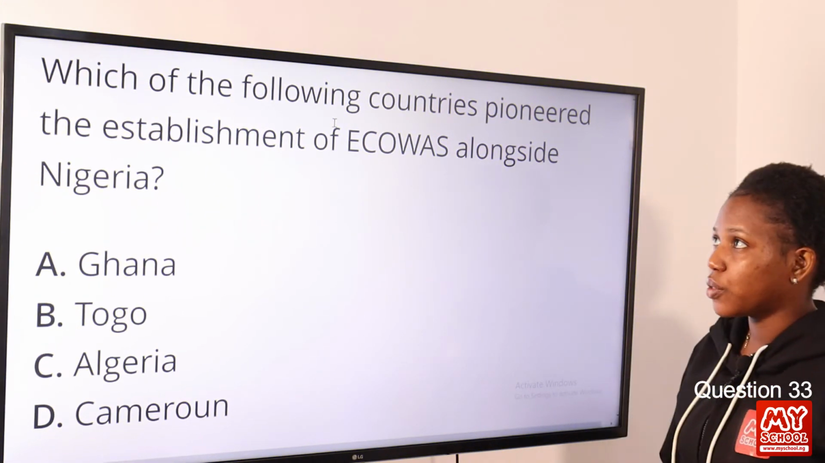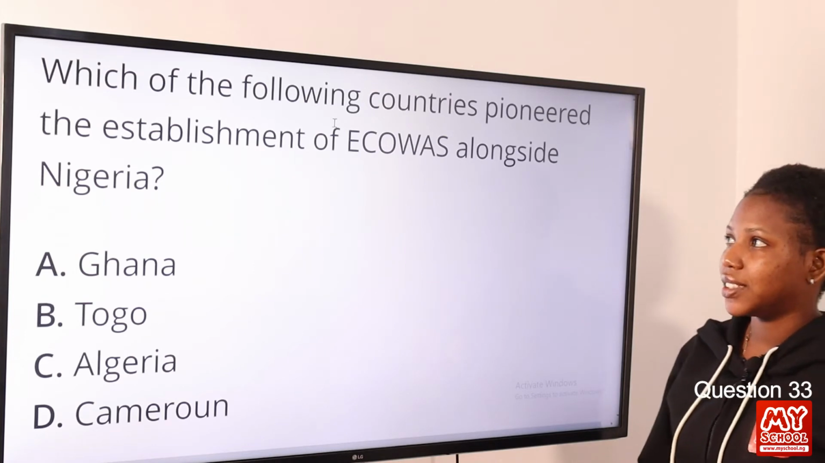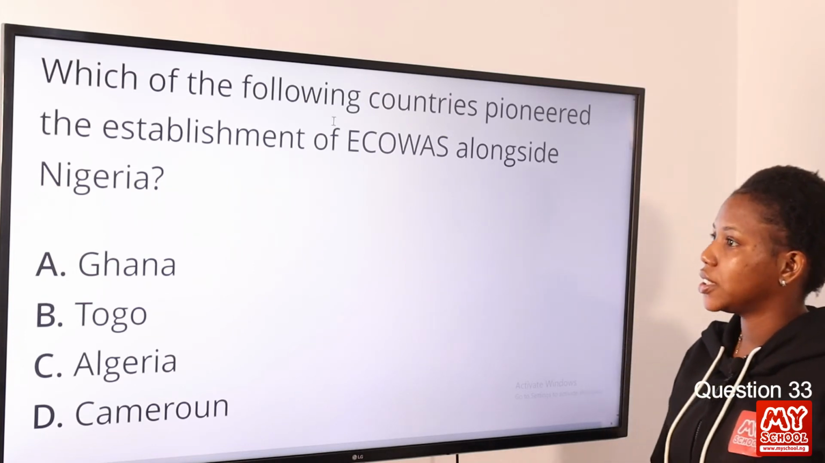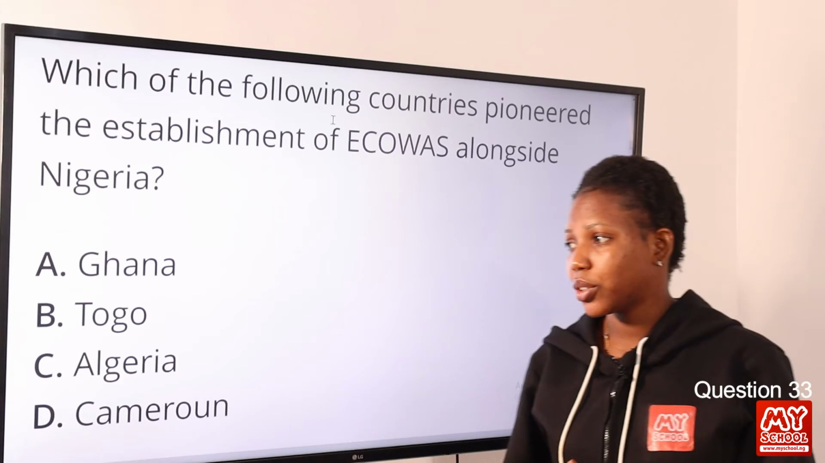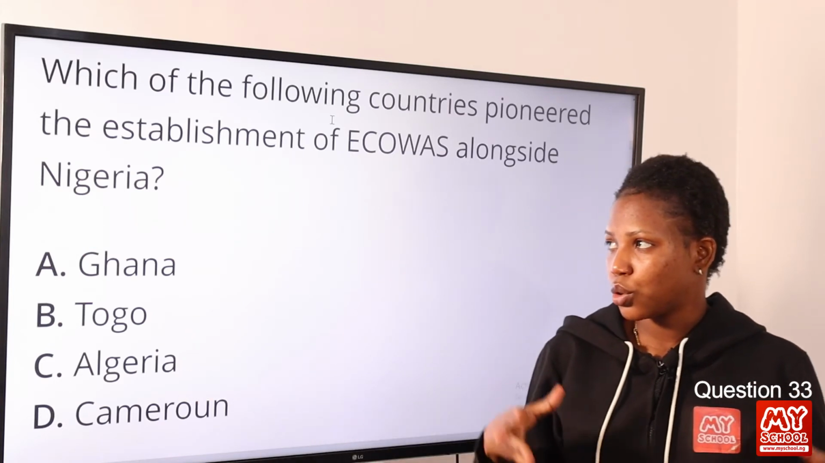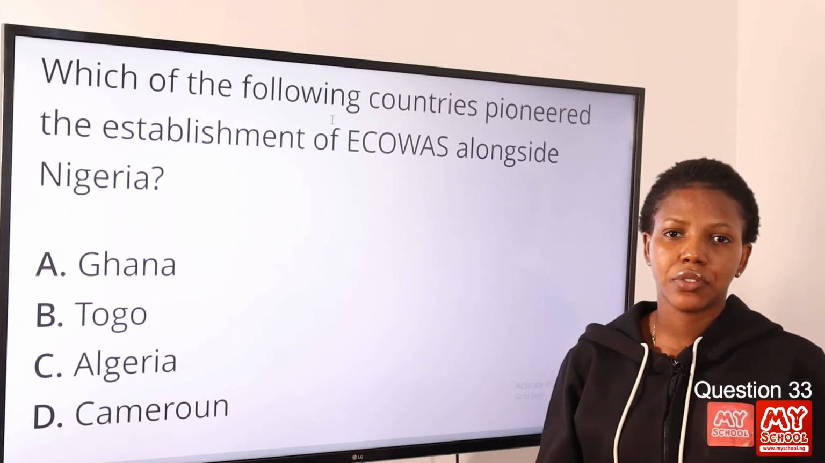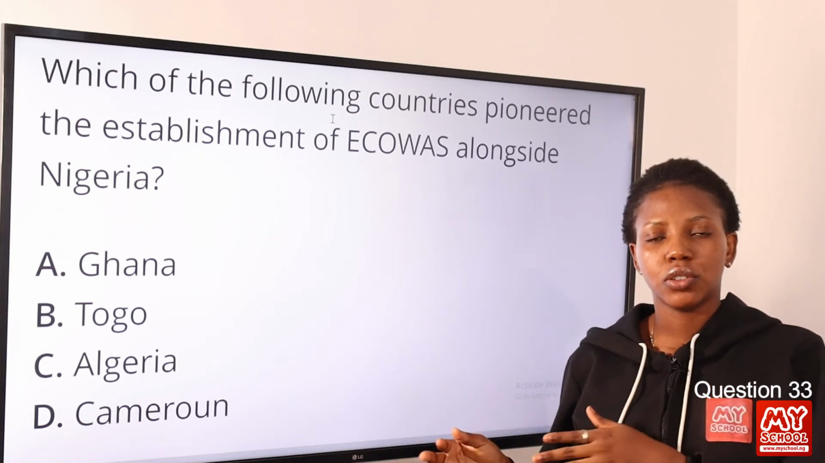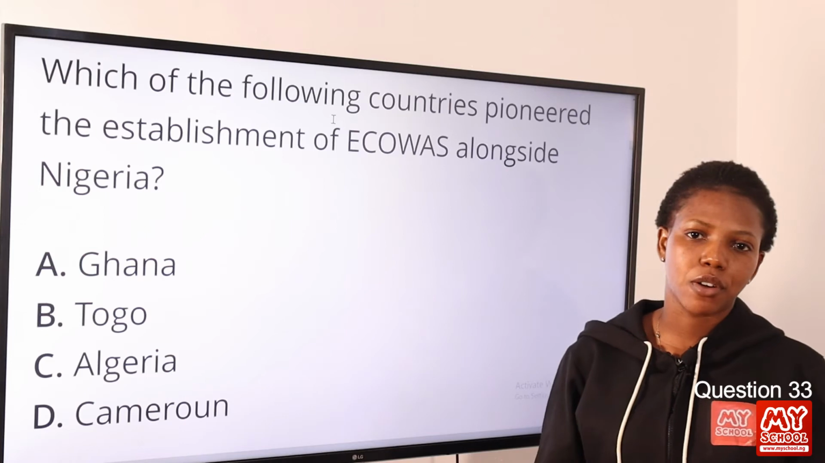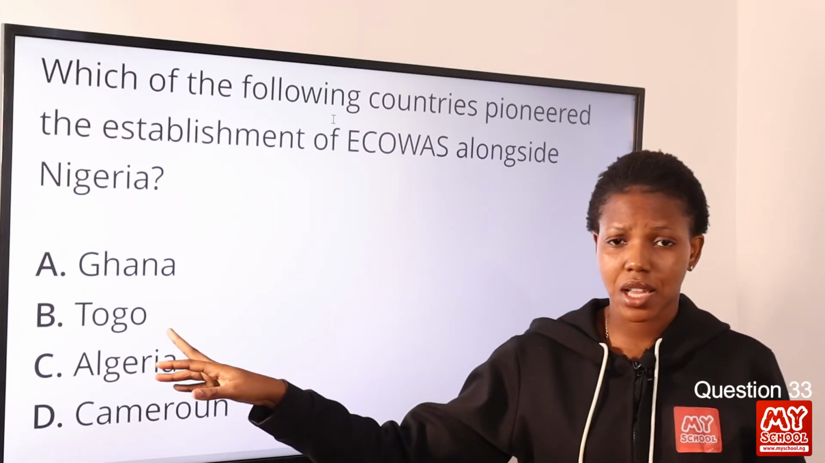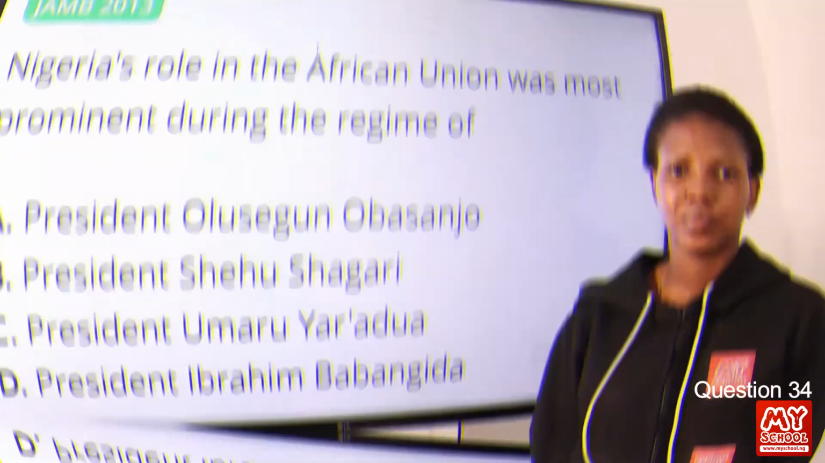Question 33. Which of the following countries pioneered the establishment of ECOWAS alongside Nigeria? The answer to this question is option B, Togo. So, ECOWAS was established on the 28th of May 1975, spearheaded by Gowon of Nigeria and Eyadema of Togo. So, option B is the correct answer to this question.